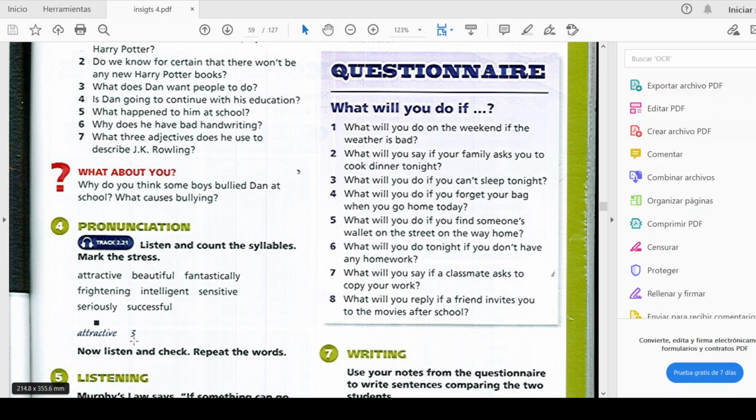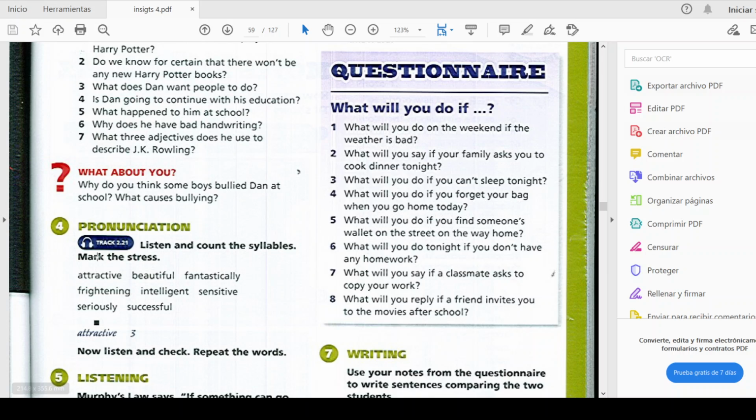How many syllables do we have? 3 syllables. Okay, that's what you are going to do. You are going to listen to the words, and count the syllables, whether the word has 2 syllables or 3 syllables or more. You just write the number of syllables, and also you are going to mark where the stress is.